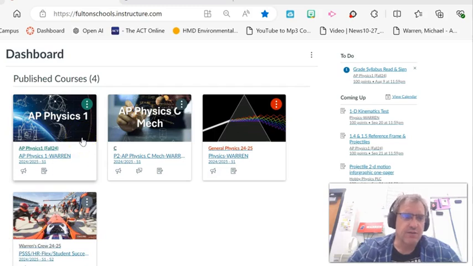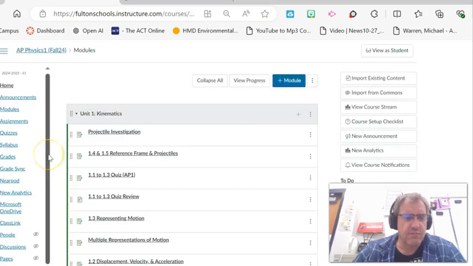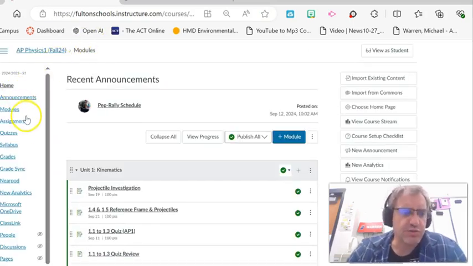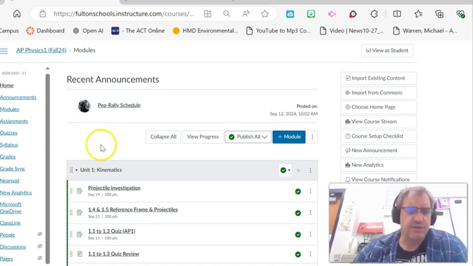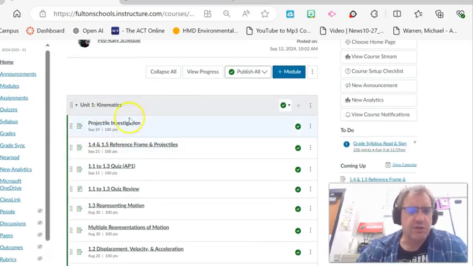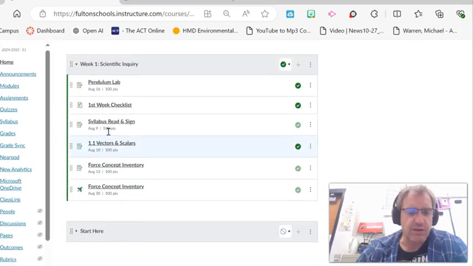Next, I'd like to talk about Canvas for a minute, because that's the main platform that is used. So here is the AP Physics 1 module, and modules are where you're going to find almost everything. Every time you click on it, it should take you straight to modules. I try to put the latest assignments up on the top, and the earlier assignments, the first assignments that we have, are near the bottom.